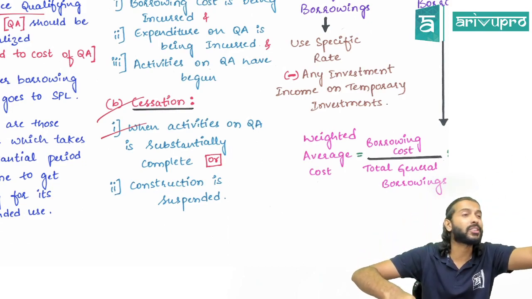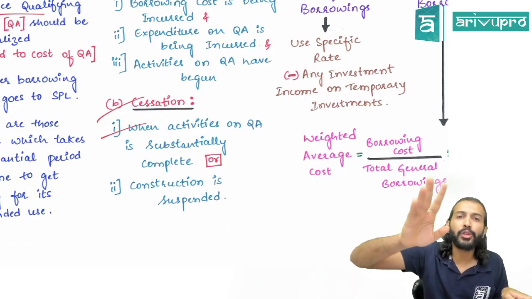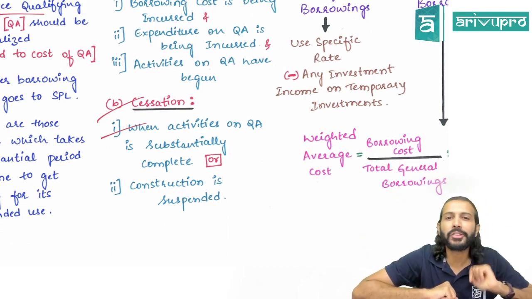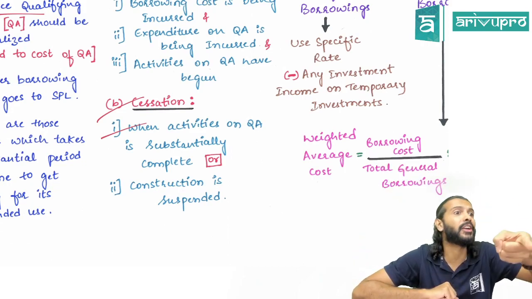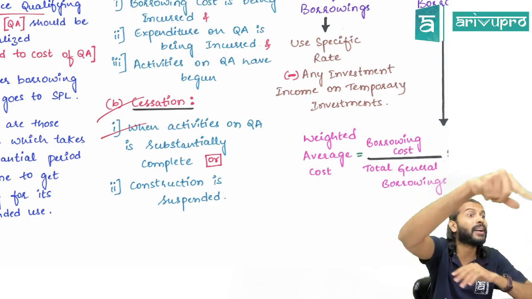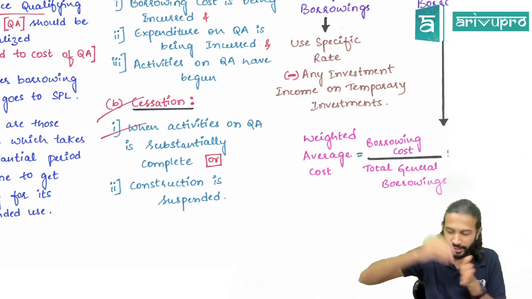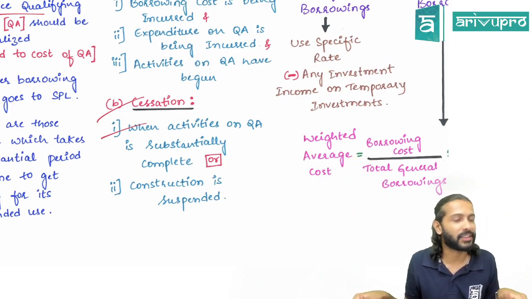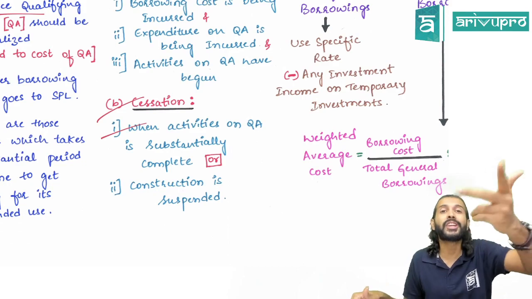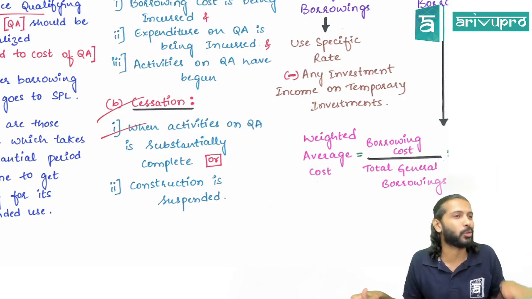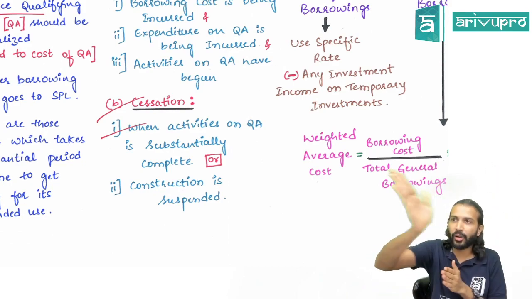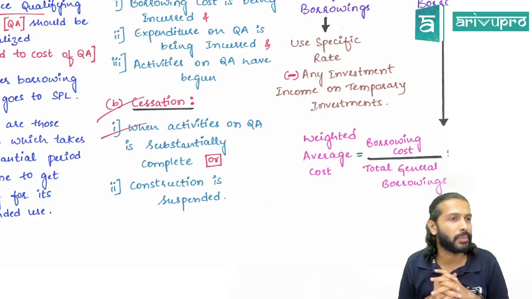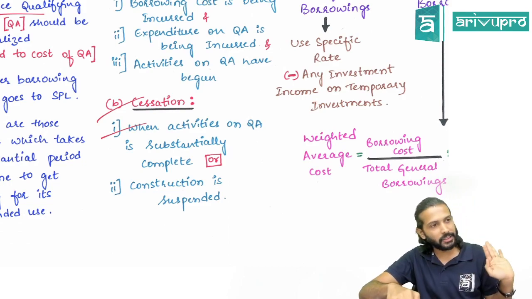Or if you want it another way around: the day when you start depreciating. When will you start depreciation? When the asset is ready for use. From that day onwards, capitalization stops. Here, capitalization's ending date is depreciation's starting date. That way you can take it, if you want to remember it, because you'll start depreciating the asset only when it is ready for use. That day becomes your cutoff for cessation, meaning stop capitalizing. Did you understand this?